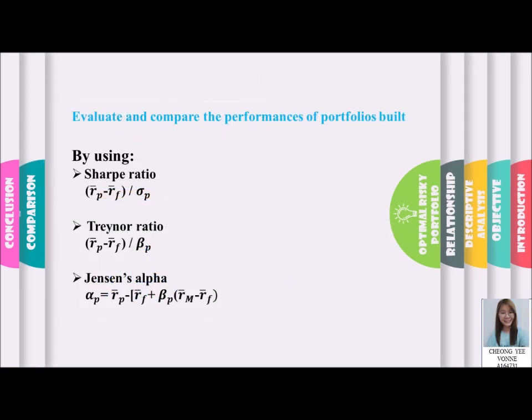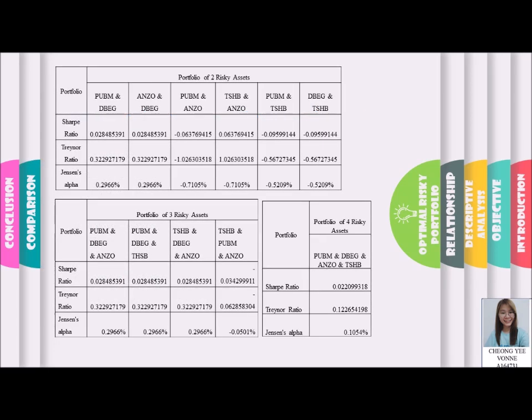Generally, the Sharpe ratio gives an idea of how much extra return an investor is earning in the volatile market for holding a riskier asset. In contrast to the Sharpe ratio, which adjusts return with the total risk of the portfolio, the Treynor ratio uses the systematic risk, whereas Jensen's alpha explains whether a portfolio has performed better or worse than its beta value would suggest. For the Sharpe ratio analysis, the best investment portfolio should have the highest Sharpe ratio value,